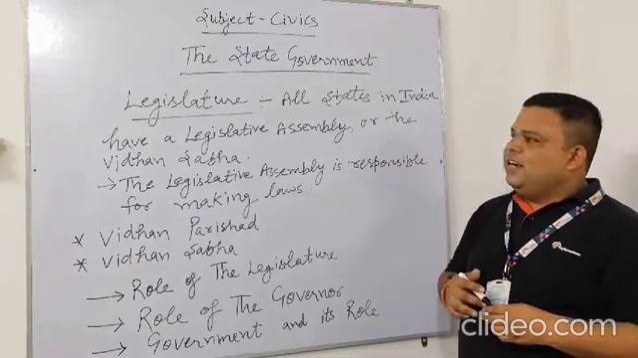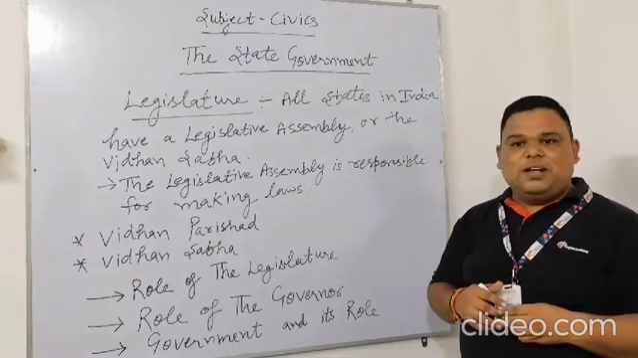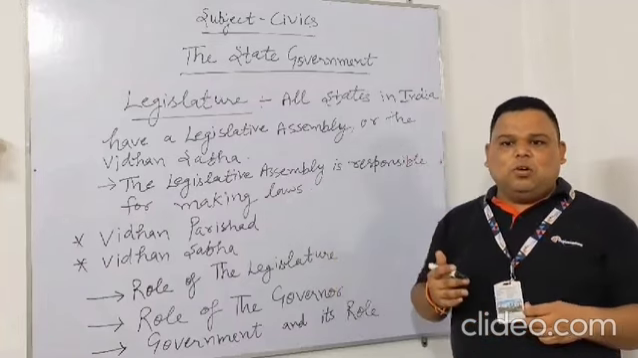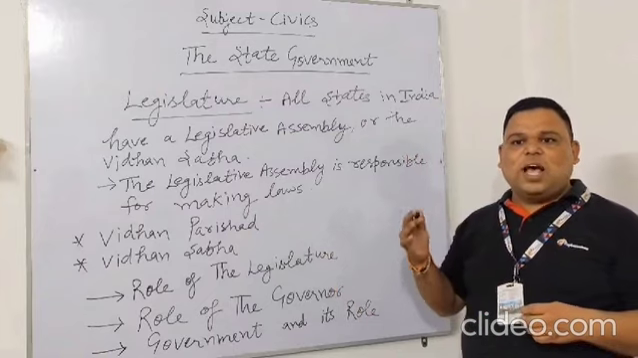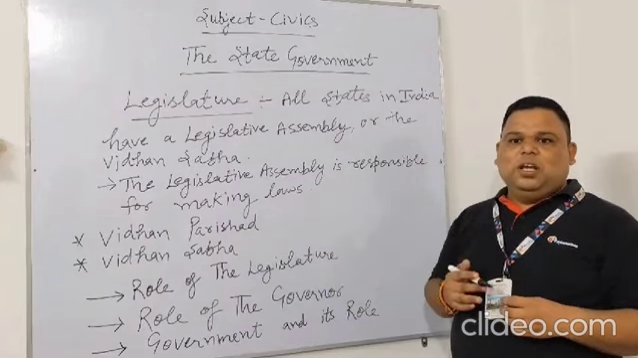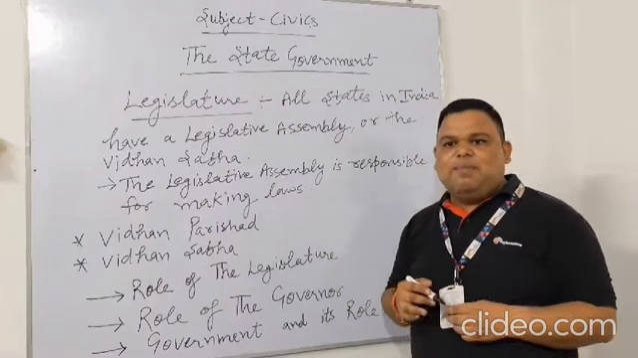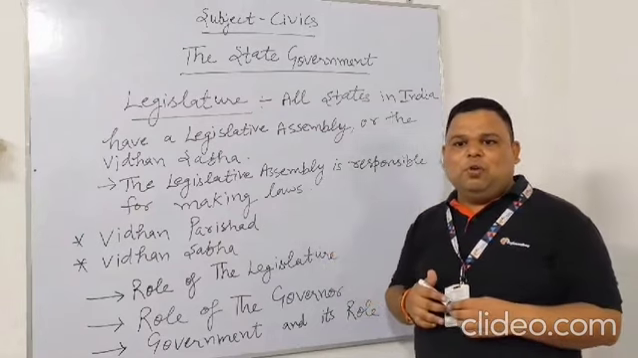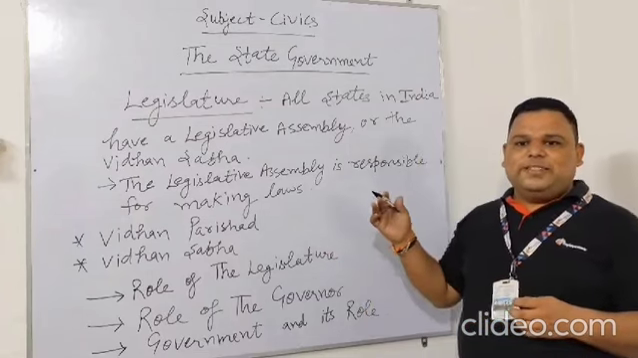Legislature. All the states in India have a legislative assembly, or the Vidhan Sabha. The legislative assembly is responsible for making the laws. It is also responsible for ensuring that the state is governed properly. The members of the legislative assembly are called the MLAs, and they are elected directly by the people and therefore represent the people of the state.